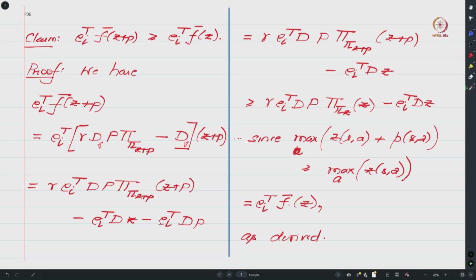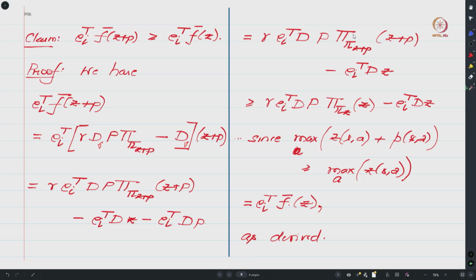Is this okay? Now all coordinates of p are non-negative, right, and in particular the ith coordinate of p is 0 and D is a diagonal matrix, right. So since the ith coordinate of p is 0, one can see that e_i transpose D p will actually be 0, hence this expression can be dropped, and one can then see that this whole thing equals what I have written over here, right.